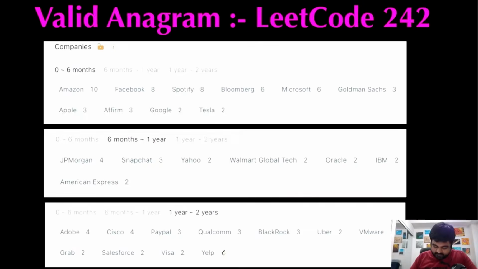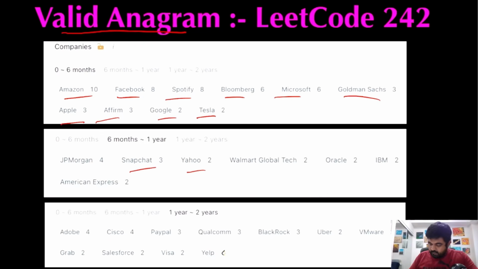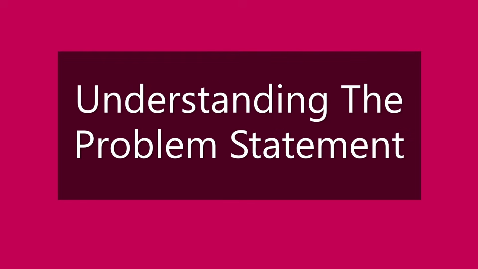Hello friends, we are still not employed by a FAANG company, so let's not stop LeetCoding till we get there. Today we are going to do the Valid Anagram LeetCode problem, and some of the companies where I want to work that have already asked this question are Amazon, Facebook, Spotify, Bloomberg, Microsoft, Goldman Sachs, Apple, Affirm, Google, Tesla, Snapchat, Yahoo, and Uber. So that's why I am paying my utmost attention. I hope you also enjoy the video.